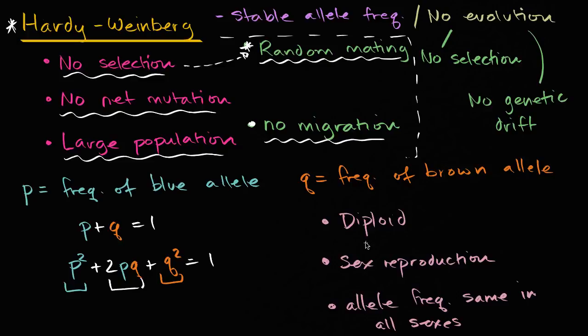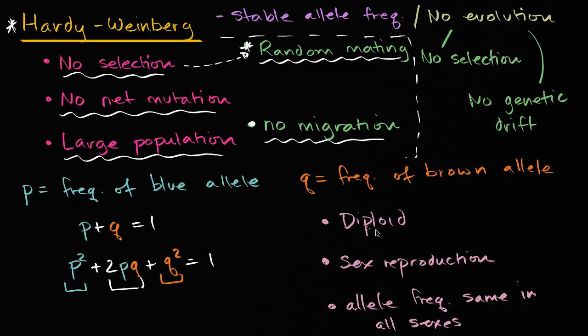So if you were to let your imagination go wild, you could imagine a lot of other constraints to put here, or other ways where you could no longer apply the Hardy Weinberg, where we have two alleles, we're assuming sexual reproduction, diploid, you're getting one from your mom, one from your dad, and just here are all the conditions that help us ensure that we have a stable allele frequency.